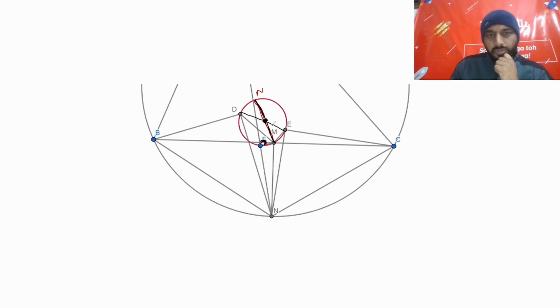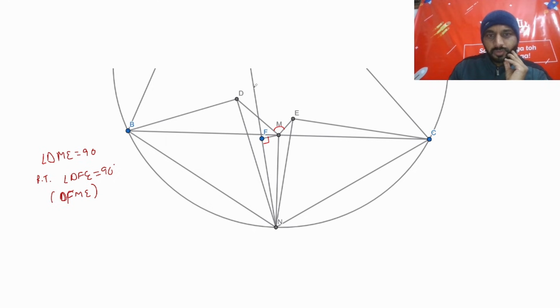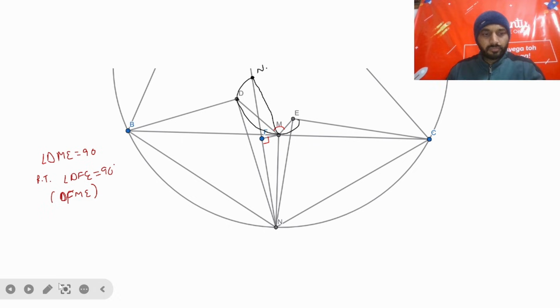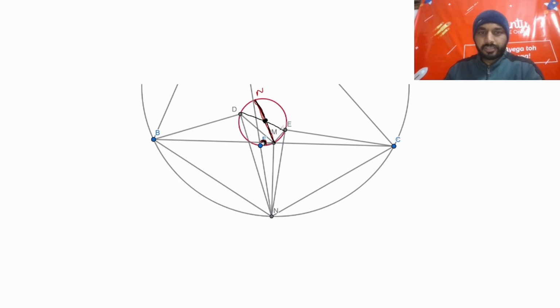So the only thing we want to prove is that the midpoint of MN is the midpoint of DE. Midpoint of MN is the midpoint of DE, that we want to prove. So let's say there is a point N, and we know that N lies on the circle passing through DME. Okay, so we want to do this.